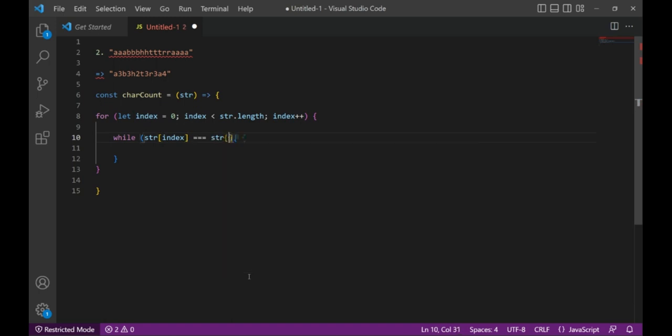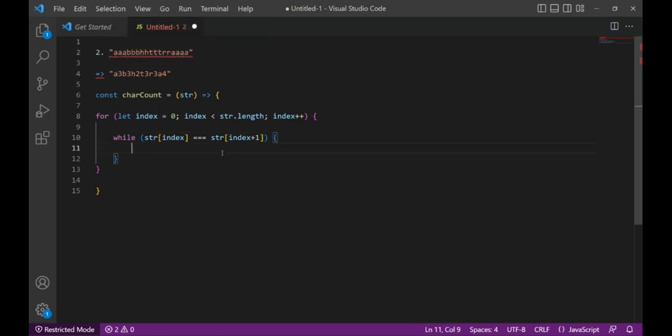So for that, the next occurrence would be nothing but the index plus 1, right? So at the first time when our iteration will start a for loop, that is index i is equal to 0, so string of 0 would be the a character, okay, the first one, this over here. Now it will check for the next character. Since the index is equal to 0 plus 1 is equal to 1, string of 1 would be the next character, that is this a, okay.